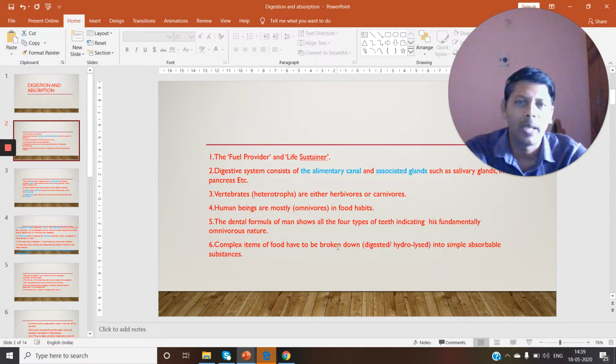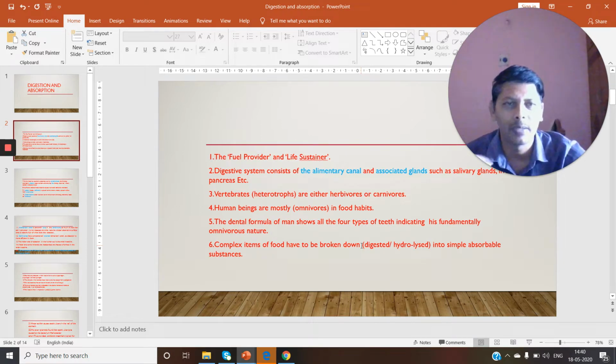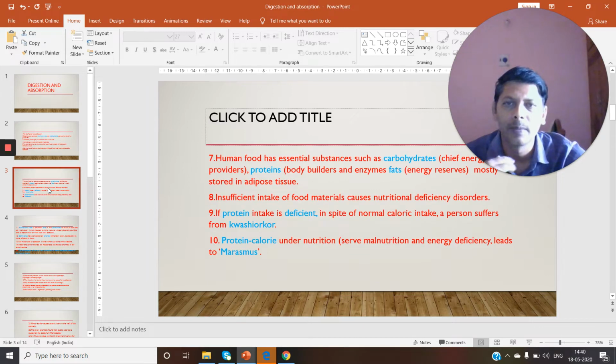Complex items of the food have to be broken into simple absorbable substances. Every day we are eating food 3 to 4 times. The food that we eat is in complex form, and our body cannot use it as it is. Therefore, it has to be broken down into simple, usable, absorbable forms. That is the main function of our digestive system, to convert the complex items of food that we eat into simple, absorbable, usable forms. We move on to the next slide.